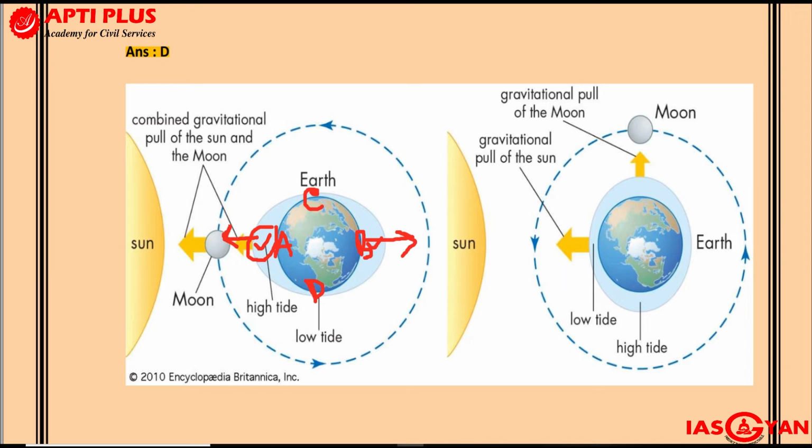That is, the high tides will be higher than the average height of the high tides. Similarly, in areas like C and D, the low tides experienced will be lower than the average height of the low tides. Such a situation arises only when the earth, sun and the moon are on the same straight line. Such a situation is what is called a syzygy position. You can learn more about it once you go through the physical geography section.